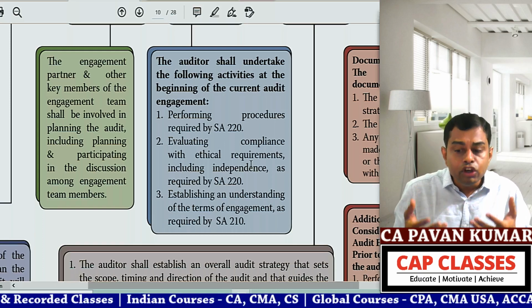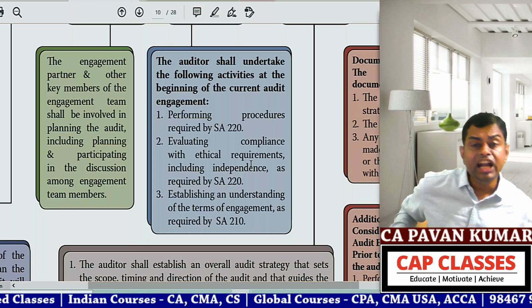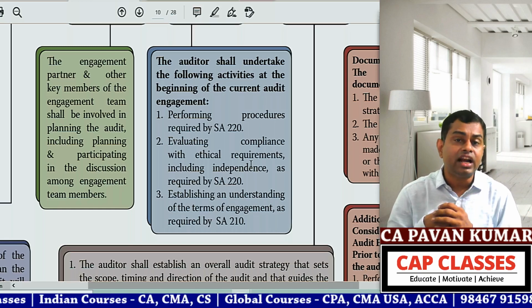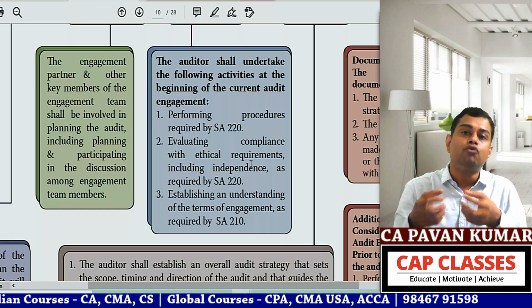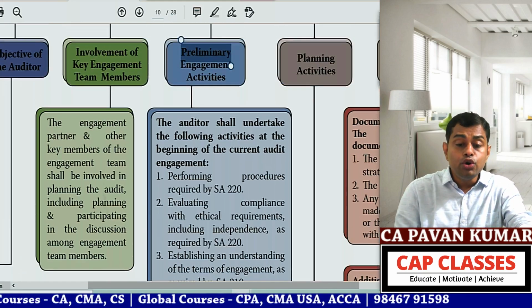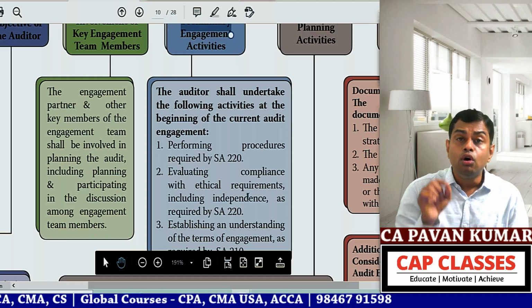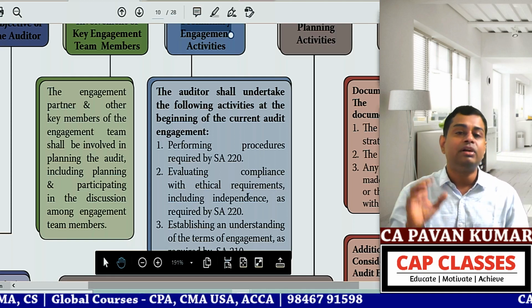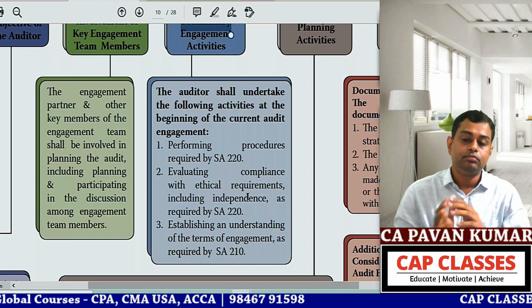Tell me: self-review threat, self-interest threat, advocacy threat, intimidation threat. If at all these kinds of threats, like familiarity threat, are there, what to do? That also we have discussed. So, do you understand these preliminary engagement activities? Put a star mark. They might ask you, what are the preliminary engagement activities? This you need to write.